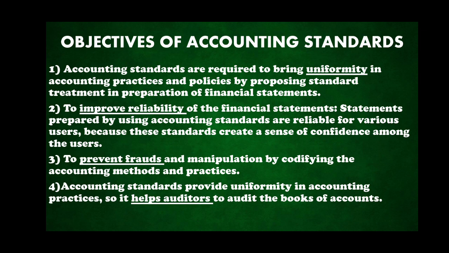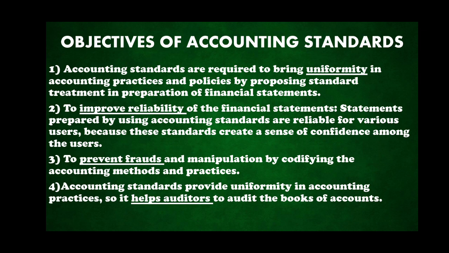The next one is to improve reliability. We all know what reliability is. The accounting information has to be reliable for n number of users. There are so many users who are dependent on the accounting information, so it should be reliable for the users.